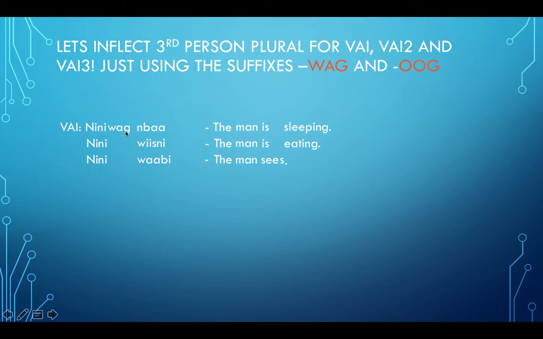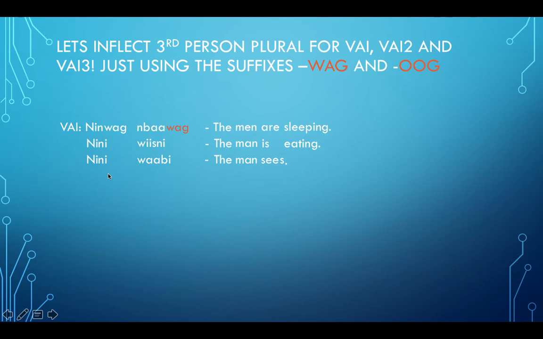So we have G, W, and N. And the N has vowels on both sides, so we got to get rid of that one. And it's gone, and we bring in that wug. So that becomes men. So the men. And then we need to add the proper suffix to our verb to make it plural. So that becomes ninwug nbawug. The men are sleeping.